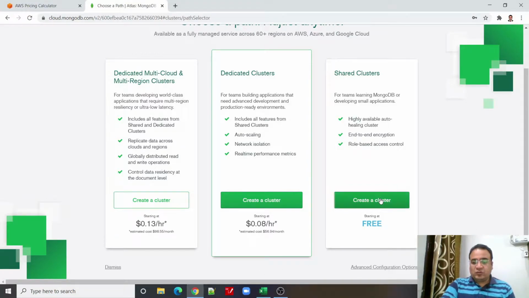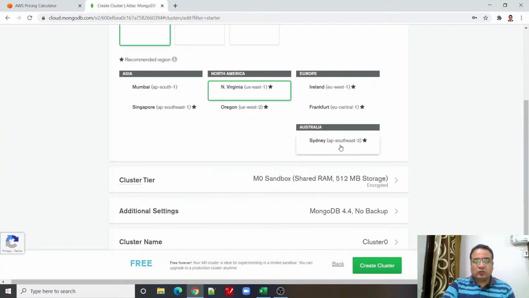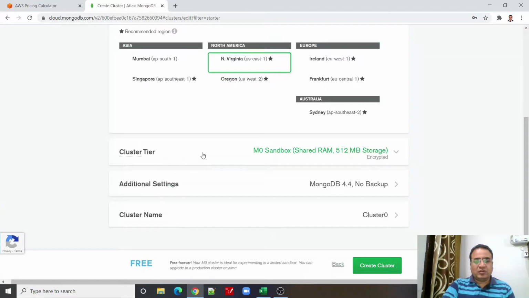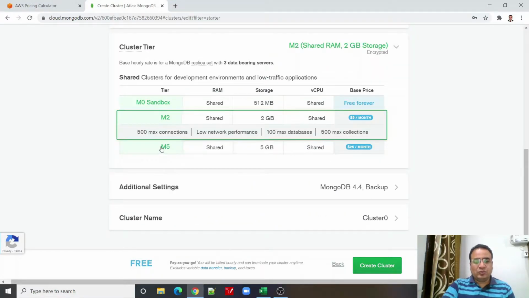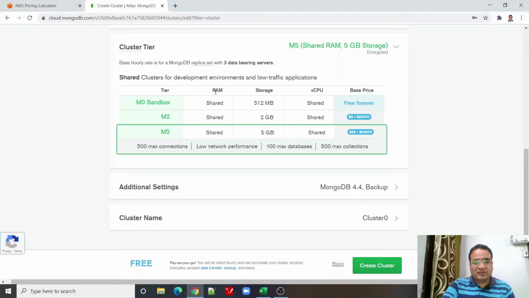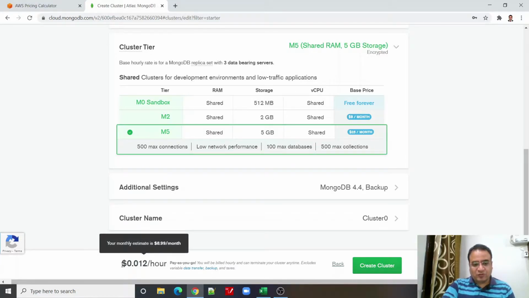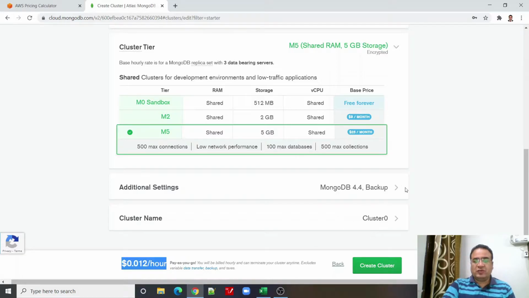If I click on create a free cluster, I will see only three options: sandbox, M2, M5. And if you notice here, RAM is shared and vCPU is also shared. At the bottom it will show me the charges for that.